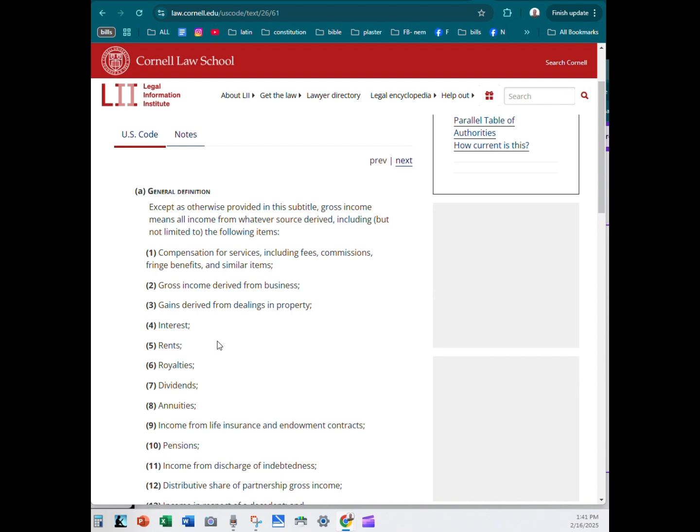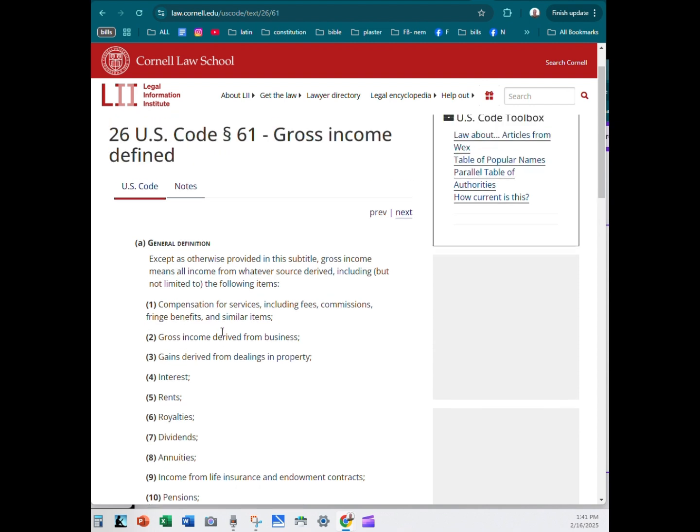And you'll notice it doesn't say wages or salary. Now, it says the first one is compensation for services, right? So just remember that.